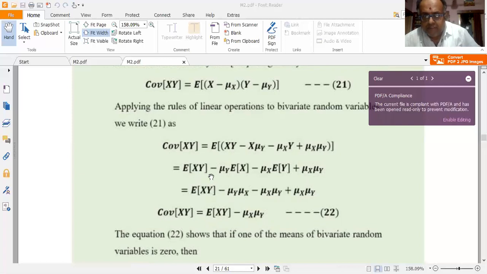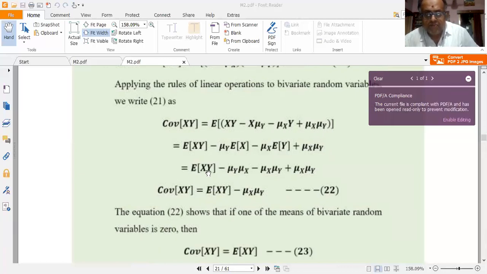So that's why I get E of xy minus mu y into E of x minus mu x into E of y plus mu x mu y only. Please note, the expectation operation applies only on the x and y random variables. Expectation of mu x mu y is mu x mu y only, because mu x is a constant, mu y is a constant. So E of mu x mu y would be mu x mu y only.